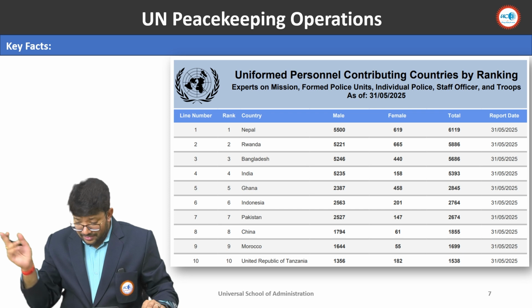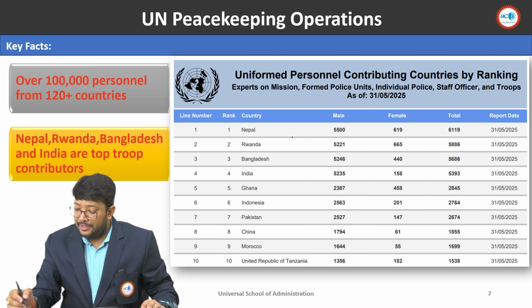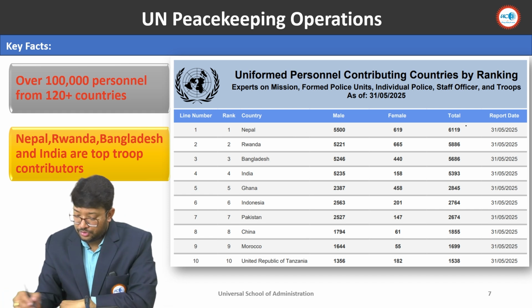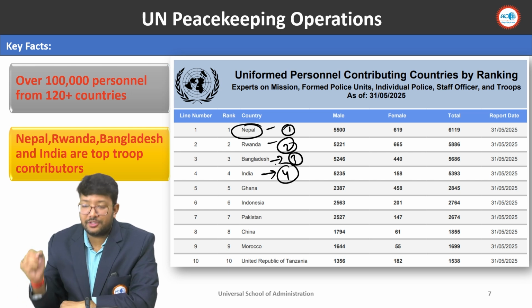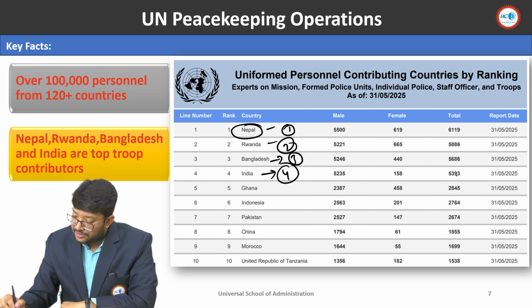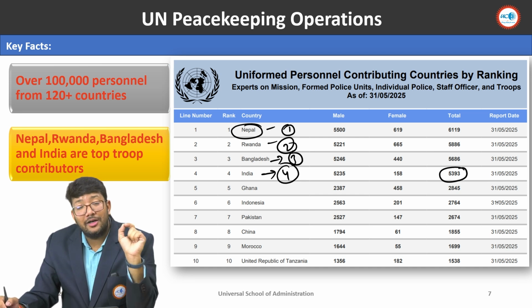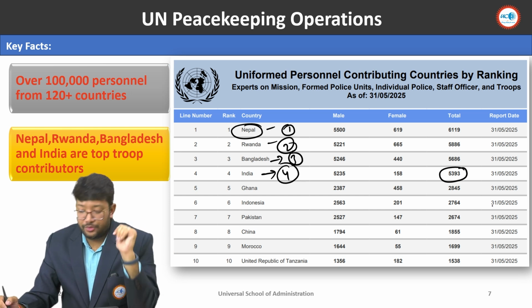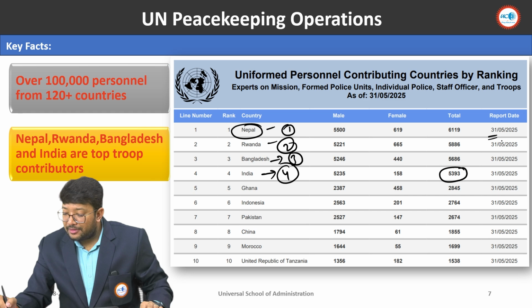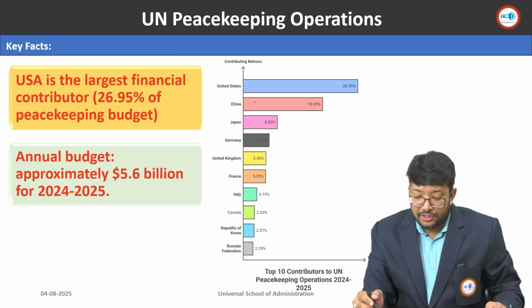Okay, now I already talked about who is the largest contributor in numbers. Nepal is the largest contributor, Rwanda is second, Bangladesh is third, and India is fourth. Remember, how many personnel right now? 5,339 Indian soldiers are participating in the United Nations peacekeeping force. This is the latest data, 31st May 2025. And the US is the largest financial contributor.